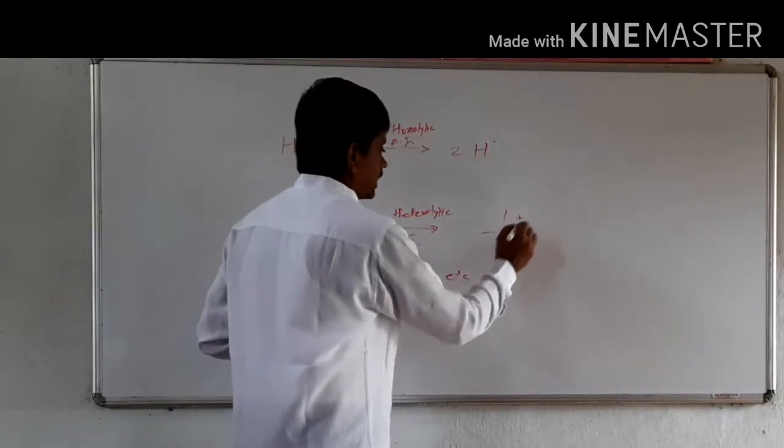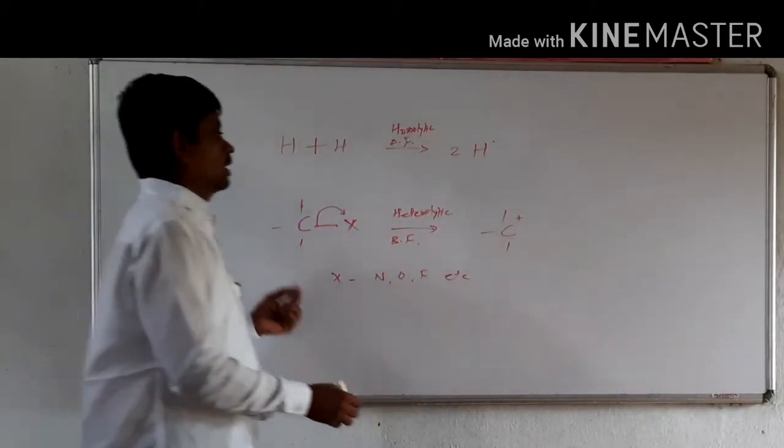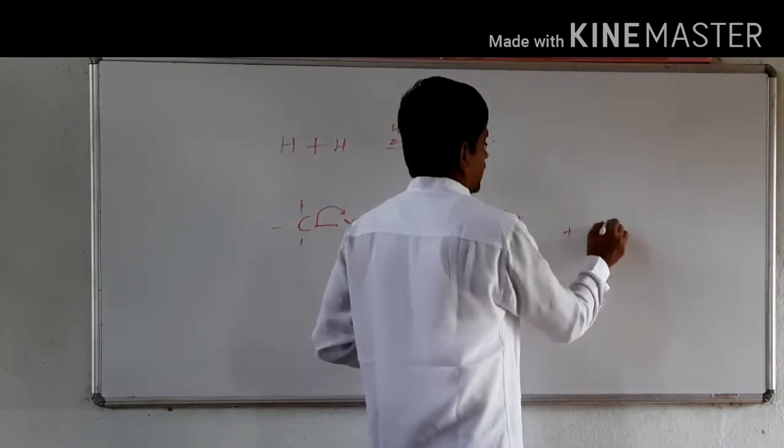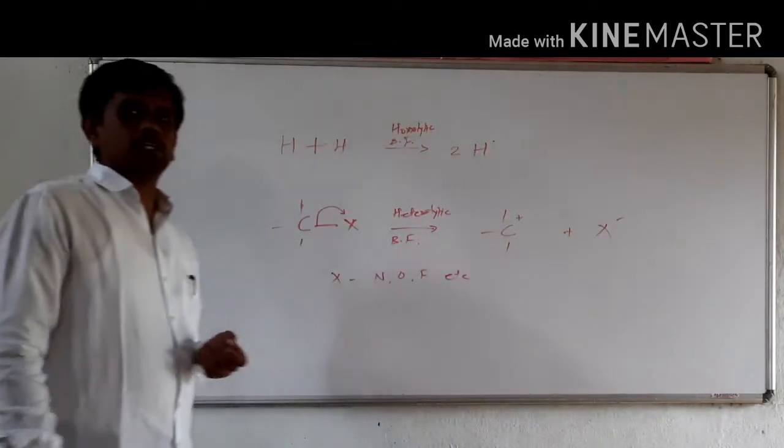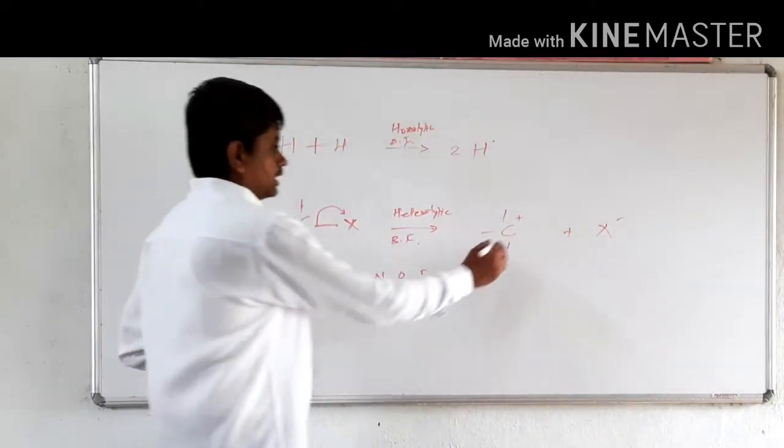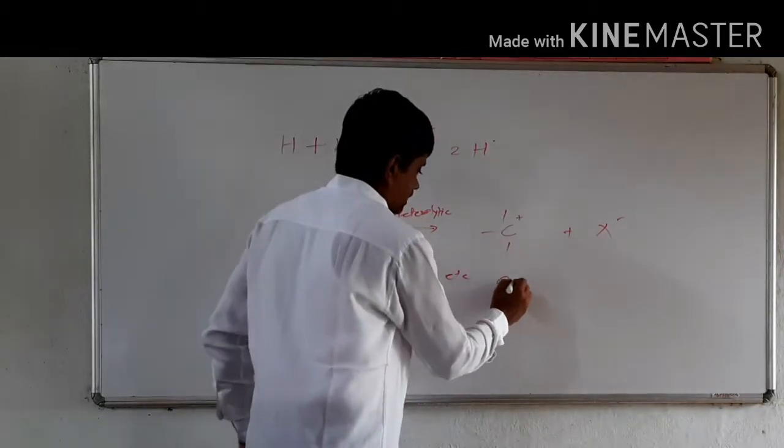This carbon gets positively charged and X becomes negatively charged. This species is called a carbocation.